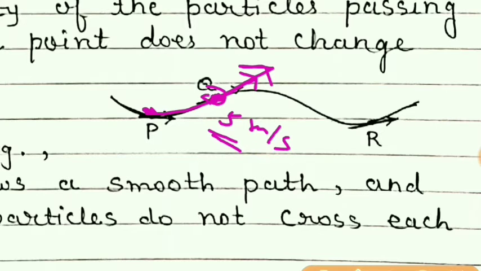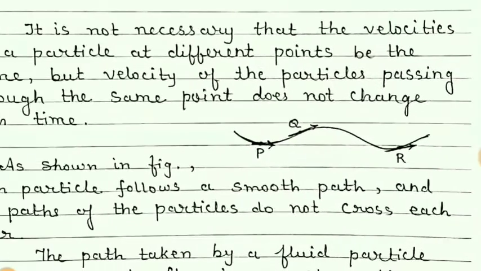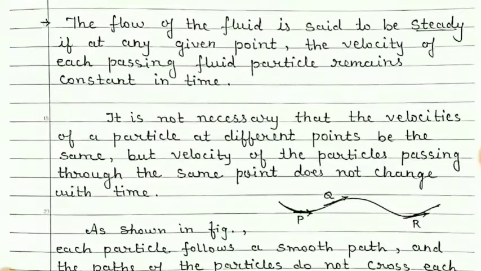So at point Q, the velocities of the fluid particles which are passing will have constant velocity. So that is known as steady flow.